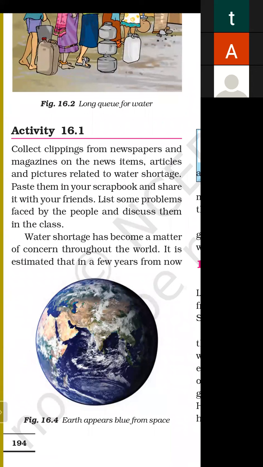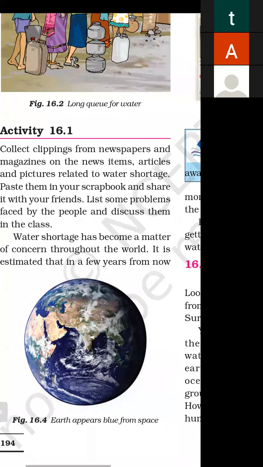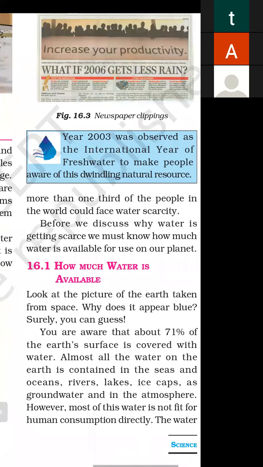Water problem has become a matter of concern throughout the world. It is a big challenge. And what is that main concern? Few years from now, more than one third of the people in the world could face water scarcity. Underline this word: water scarcity means shortage of water, acute shortage of water.